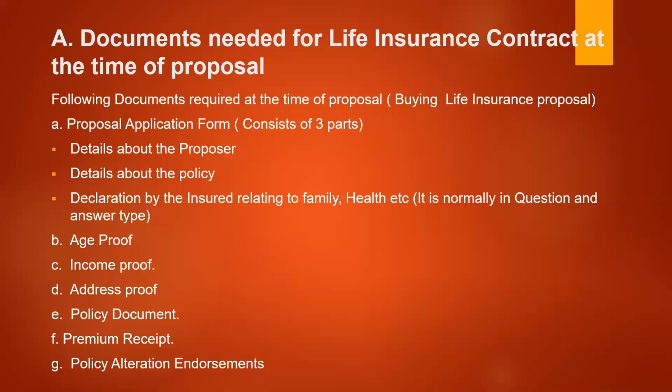Then one is policy alteration and endorsement. There is a separate form called policy alteration and endorsement. There are two things, that is policy alteration. In certain kinds of insurance contracts, certain policies are altered, that is, after the expiry of the maturity period, if the policy has to be continued for some more years, it can be continued.